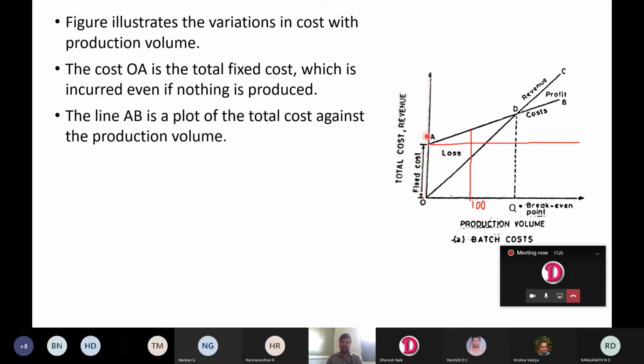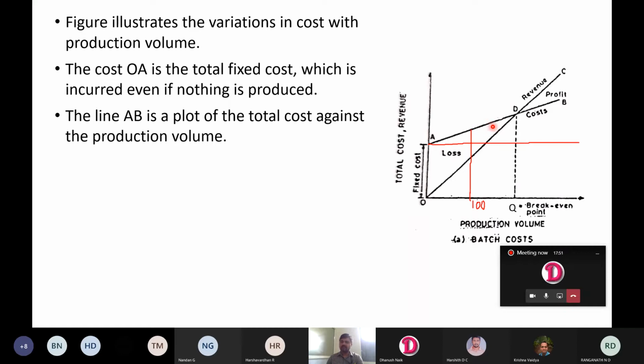The line AB is a plot of the total cost against the production volume. It is increasing because of the increase in the variable cost. Variable cost depends on raw material and direct labor. Direct labor is one who is operating the machine. For him you have to give salary.